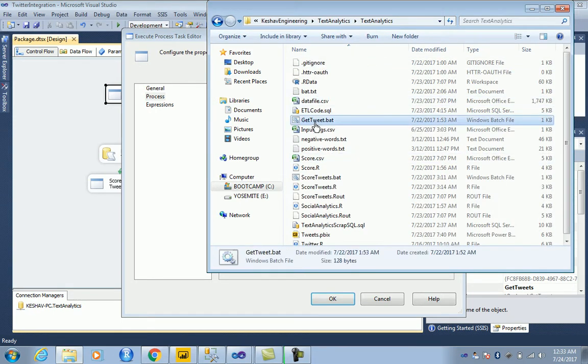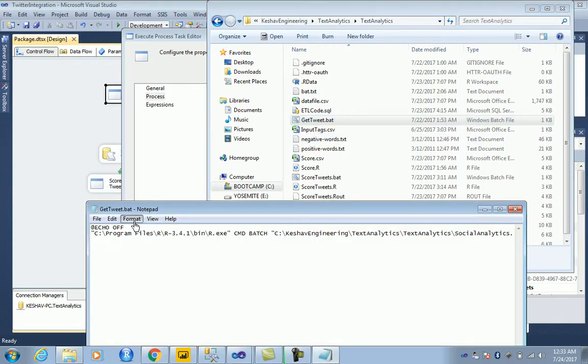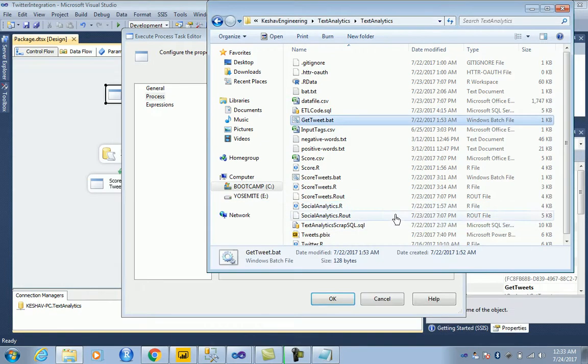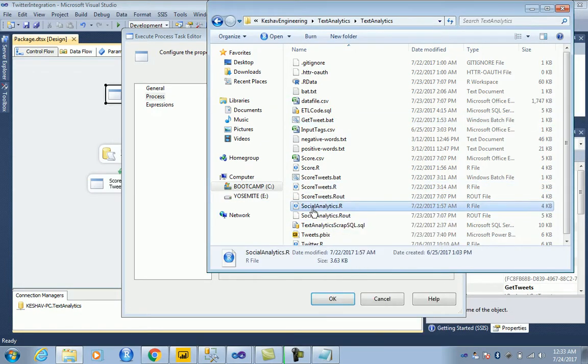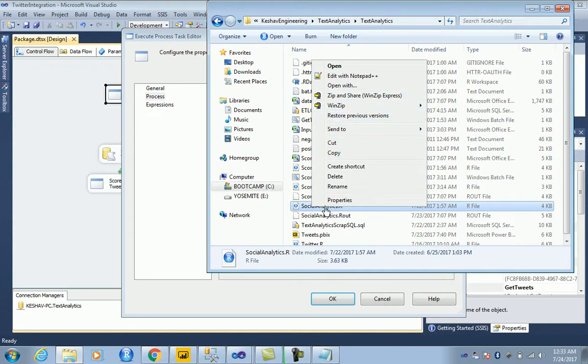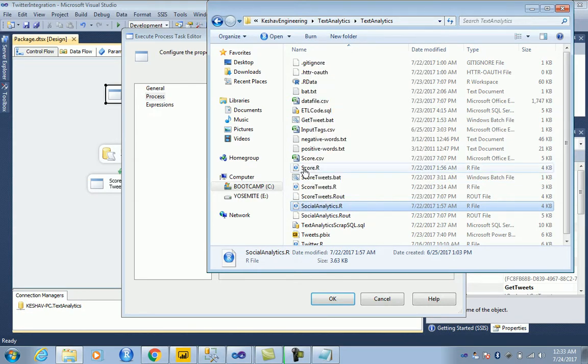The gettweet.bat is essentially calling the R exe, and it's calling the social analytics.r file and running that. So let's jump on and open this social analytics.r, and see what it is trying to do for us.